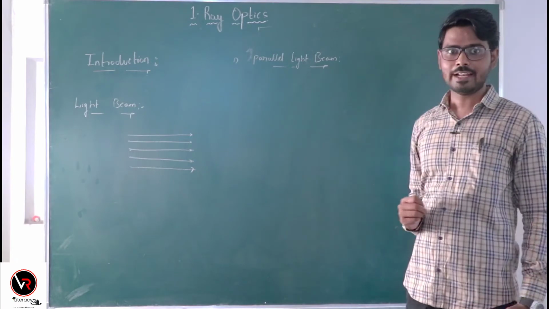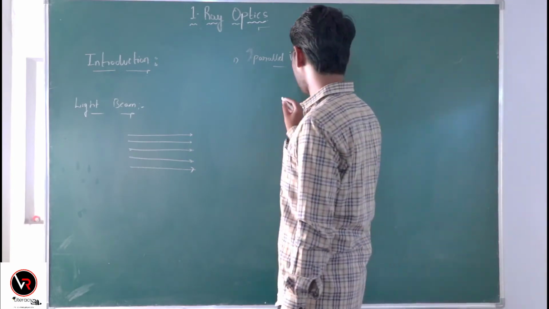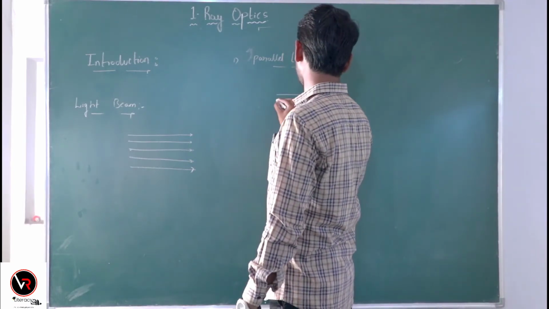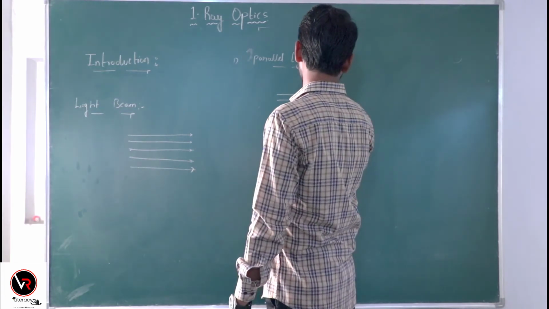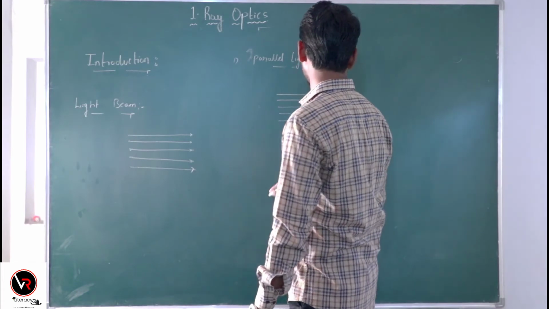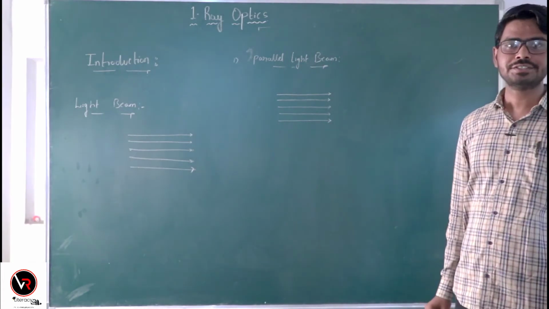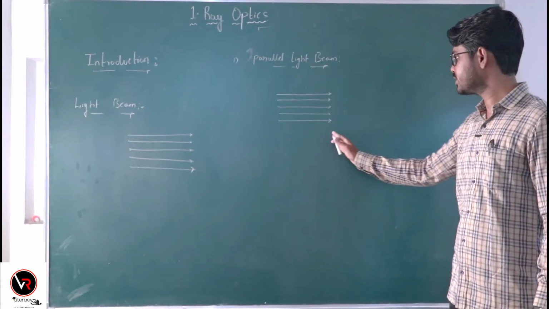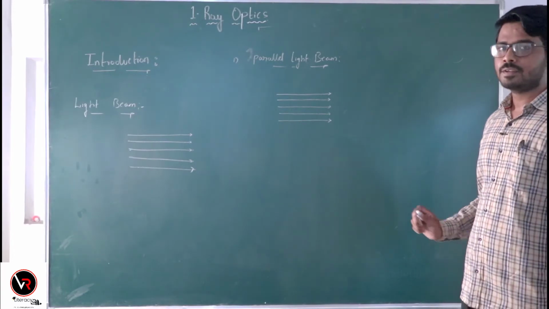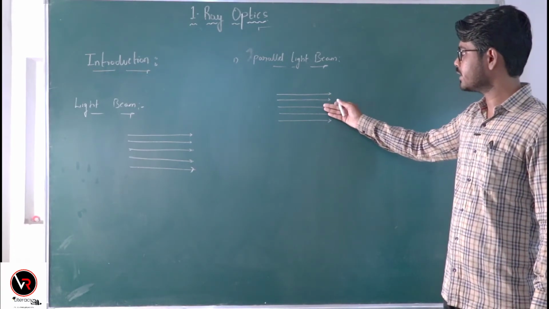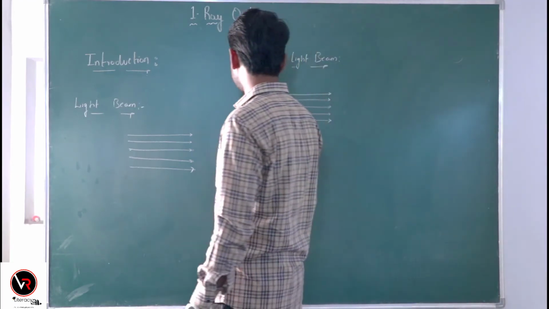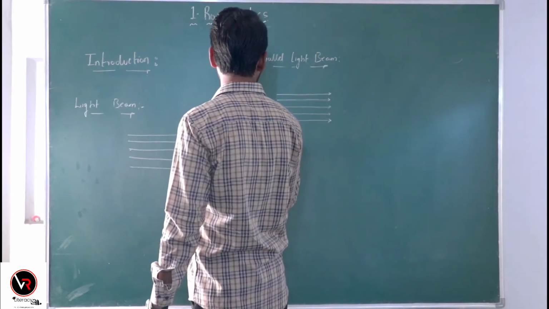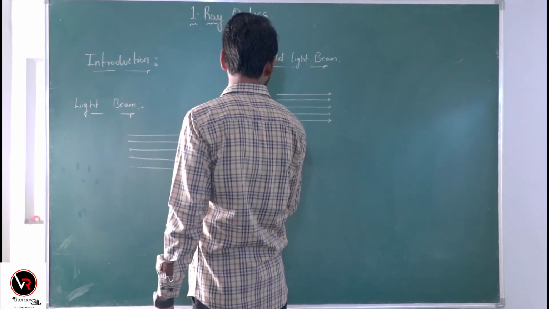And what is the parallel light beam? So, parallel light beam is also the collection of light rays which travel parallel to each other. As they proceed forward, the distance between the rays is kept constant. And the second type of light beam is convergent light beam.